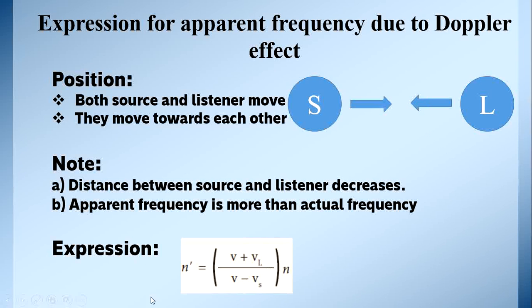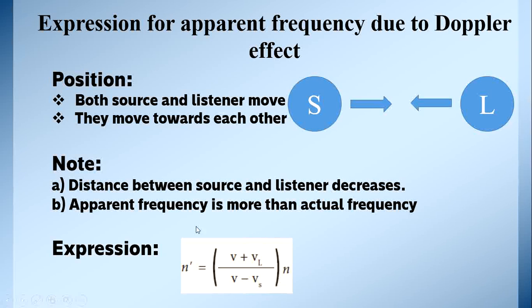Then, what is the expression for apparent frequency? N dash is equal to V plus VL by V minus Vs into N. So, when both source and listener are moving towards each other, the distance between source and listener decreases and the apparent frequency is more than actual frequency. Then what is the expression? N dash is equal to V plus VL by V minus Vs into N.